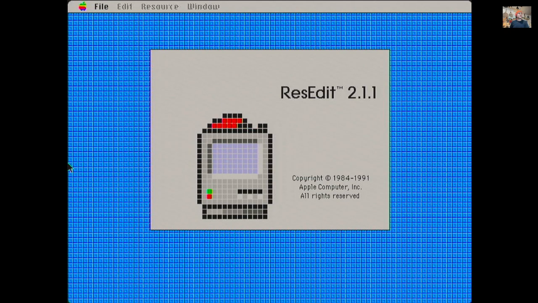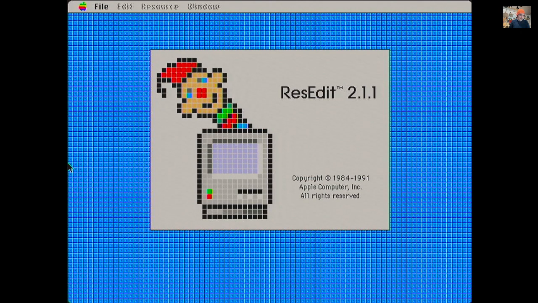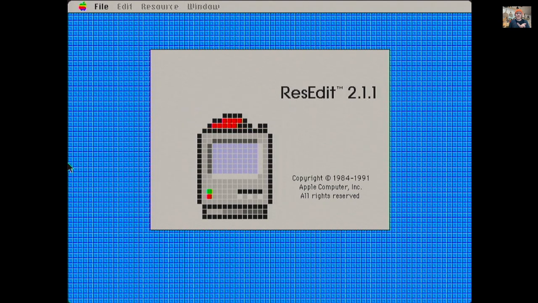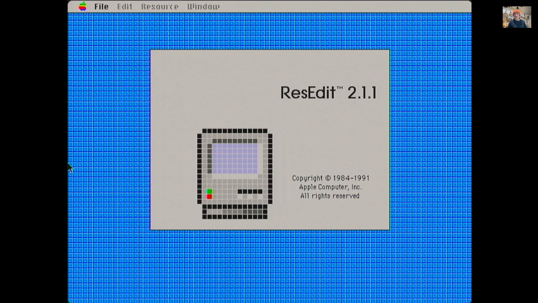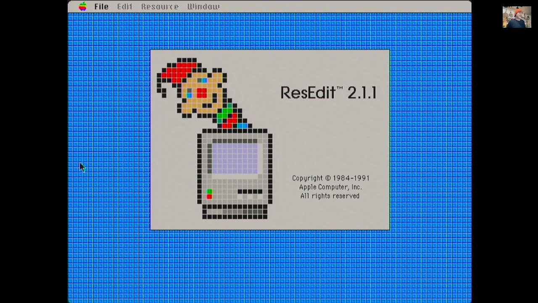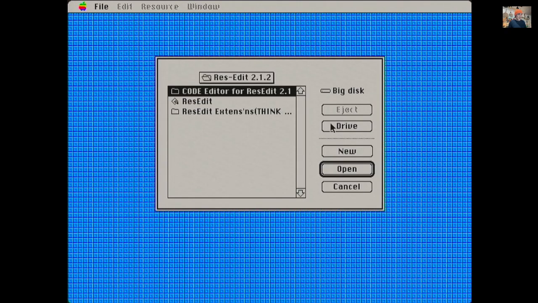So do you ever get bored of the same old ASDF keyboard typing? Do you ever wish that you could have an alternative? You could go for something like Dvorak or Colemak, or you could pick a foreign language one like French's AZERTY. Or ResEdit makes it super easy for you to make your own keyboard layout. So let's see how we do that now.